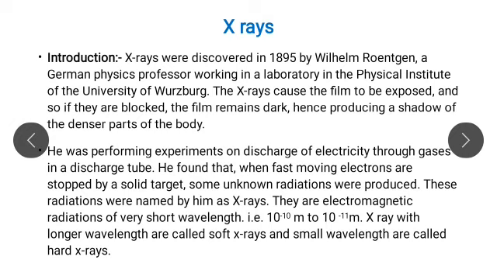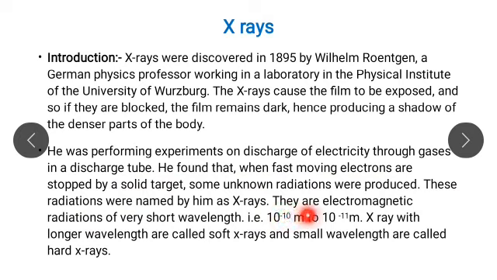And when this scientist was performing experiments on discharge of electricity through gases in a discharge tube, then he found that when fast moving electrons are stopped by a solid target, then some unknown radiations were produced, and these radiations were named by him as X-rays.